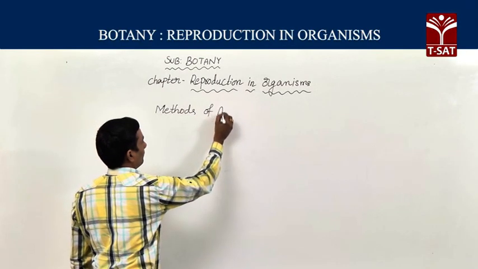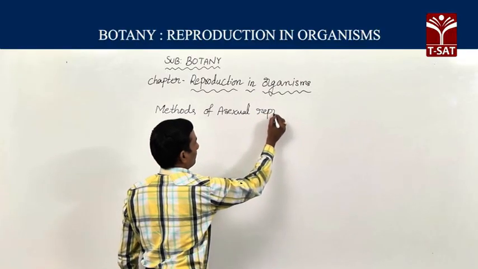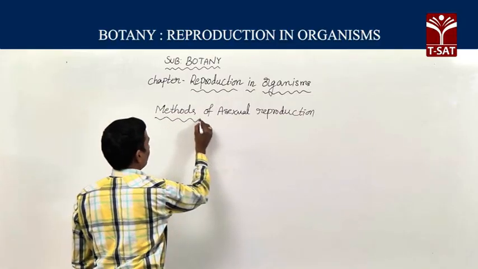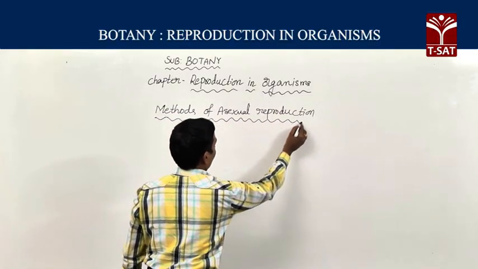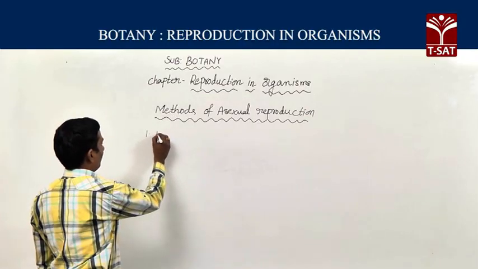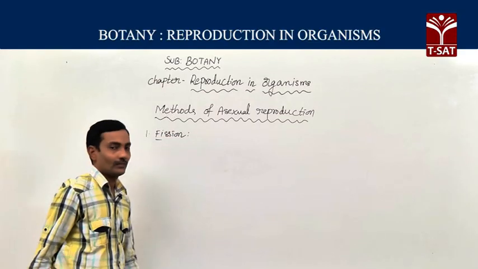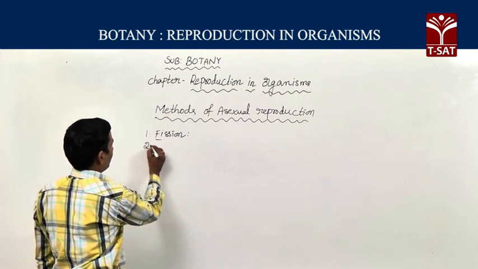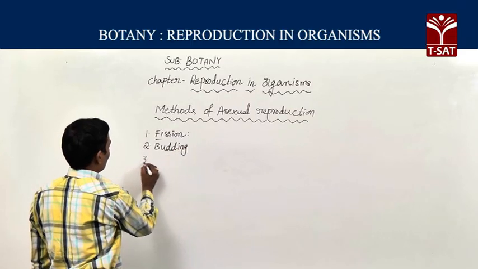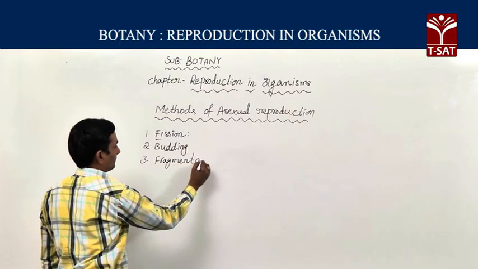Methods of asexual reproduction. Different types of methods. First method, fission. Second method, budding. Third method, fragmentation.